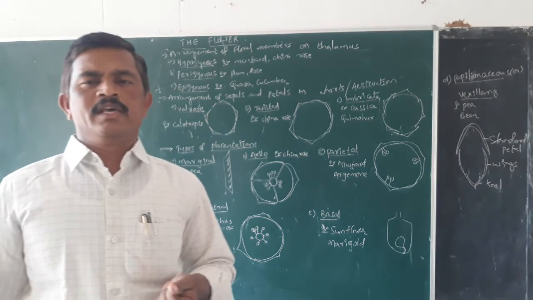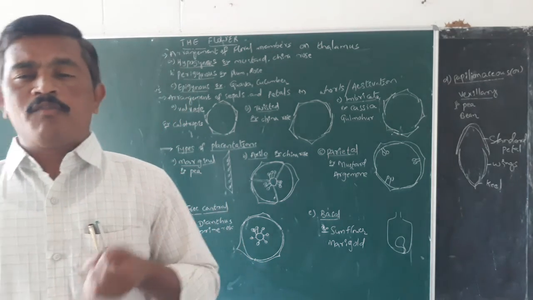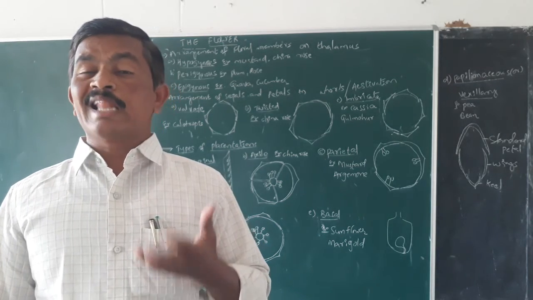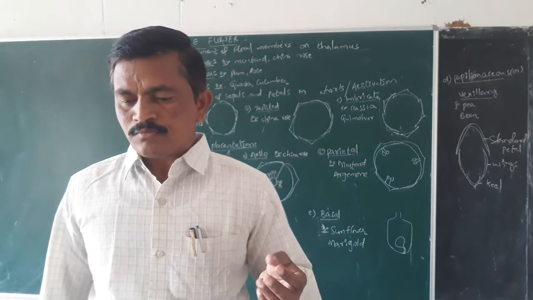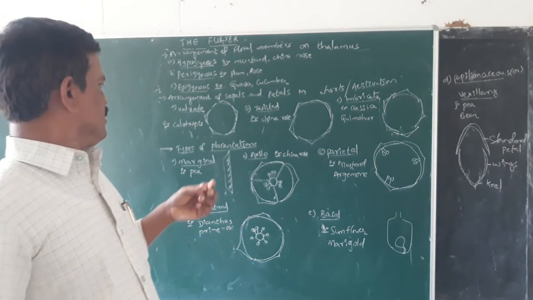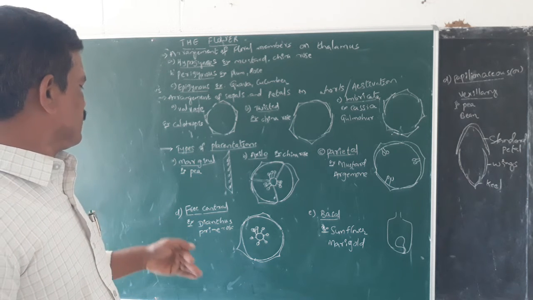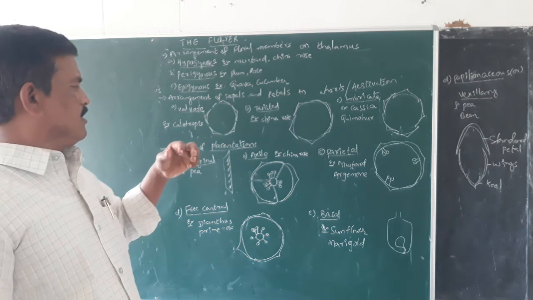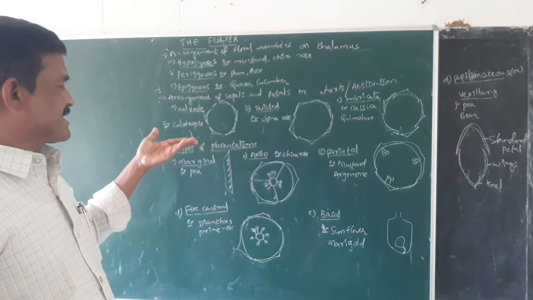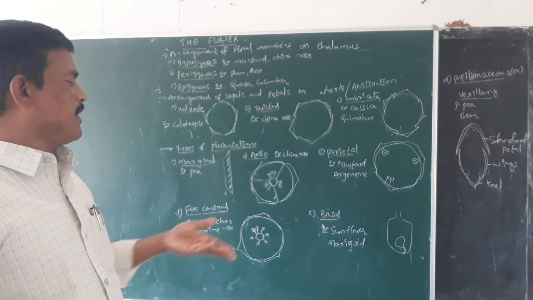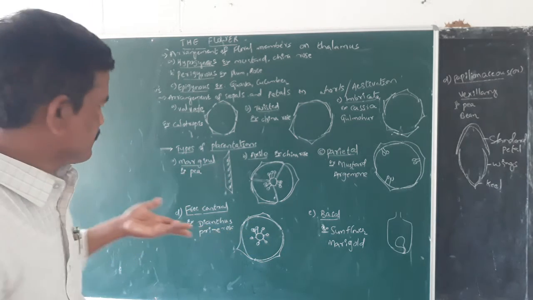Placentation types. Here placentation means the arrangement of ovules within the ovary on the placenta, called placentation. So here, there are 5 types of placentations found in case of the angiospermic plants. They are marginal placentation, axial placentation, parietal placentation, free central placentation and basal placentation.